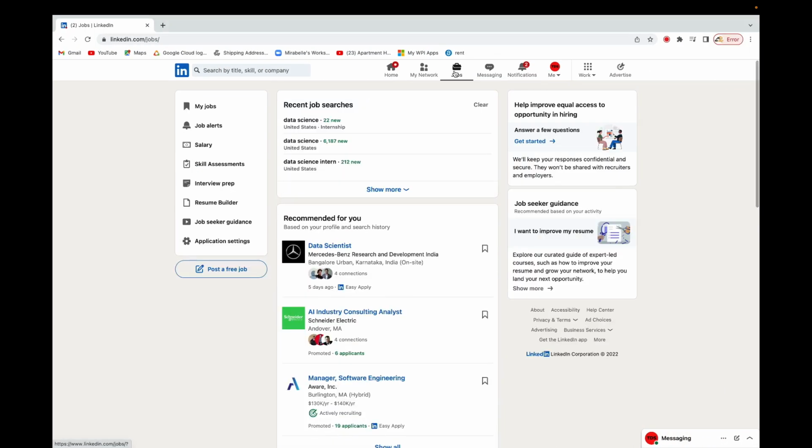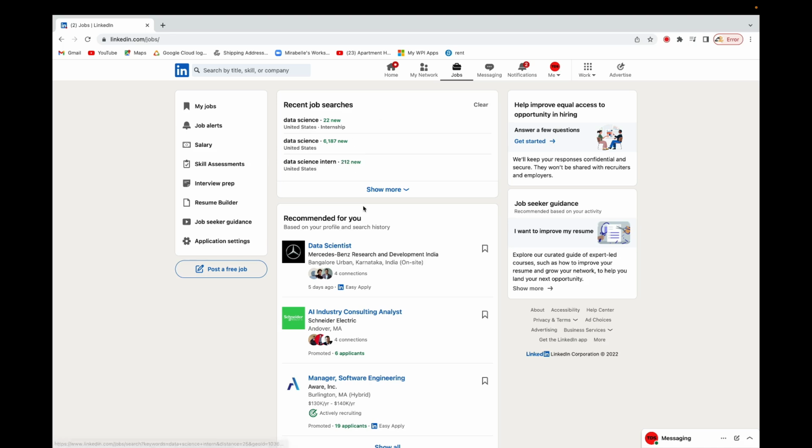Okay, so if you go to LinkedIn Jobs, here you can search based on what you want. Okay, you should have a LinkedIn account. It's not optional. If you want to be a good data scientist, creating your LinkedIn account is one of the great ways to get a good job, right? A higher paying job. Okay, create a LinkedIn account, connect with recruiters and stuff like that. Okay, so if you log into your LinkedIn account, you go to jobs.